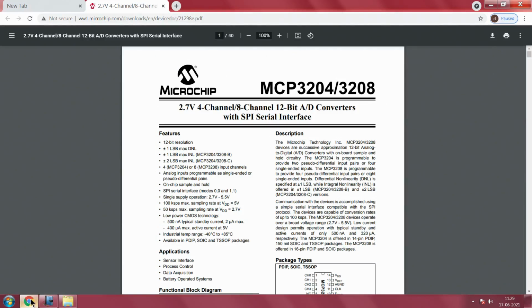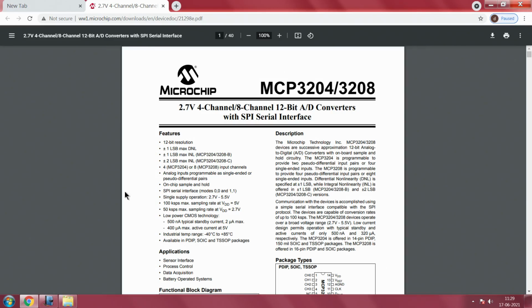Now it is easy, as you can see that this data sheet can be understood better in the following way. The ADC of interest has a 12 bit resolution. It has plus minus 1 LSB of DNL.